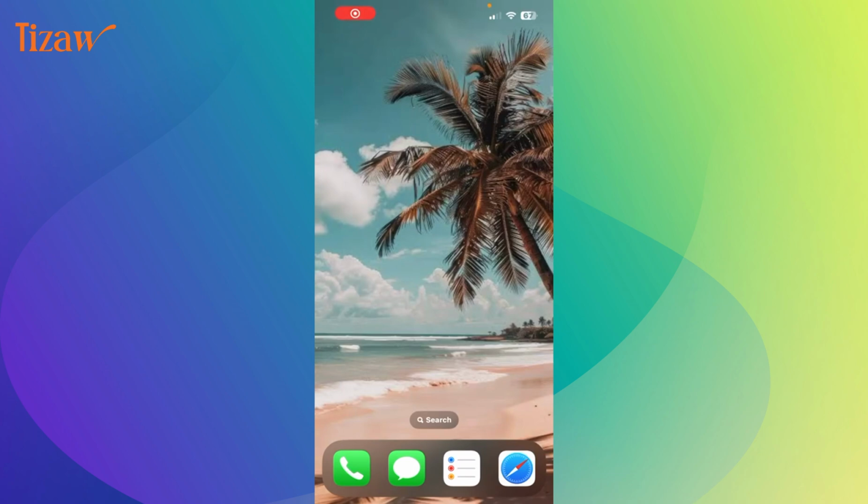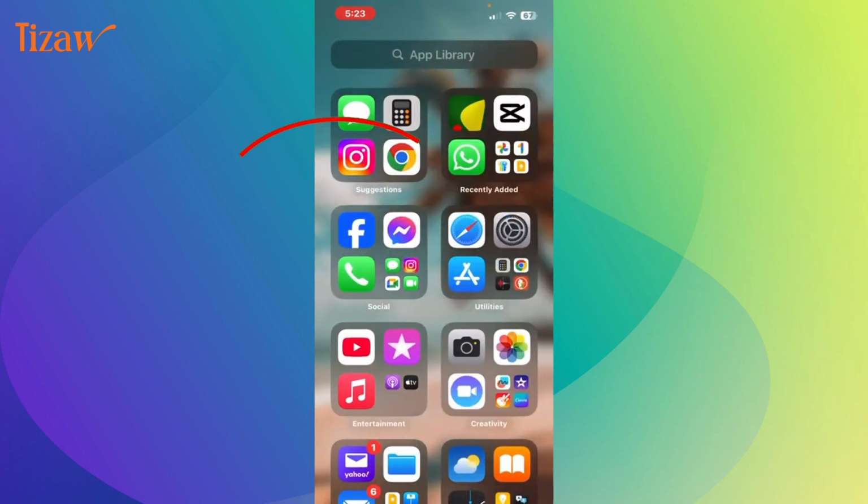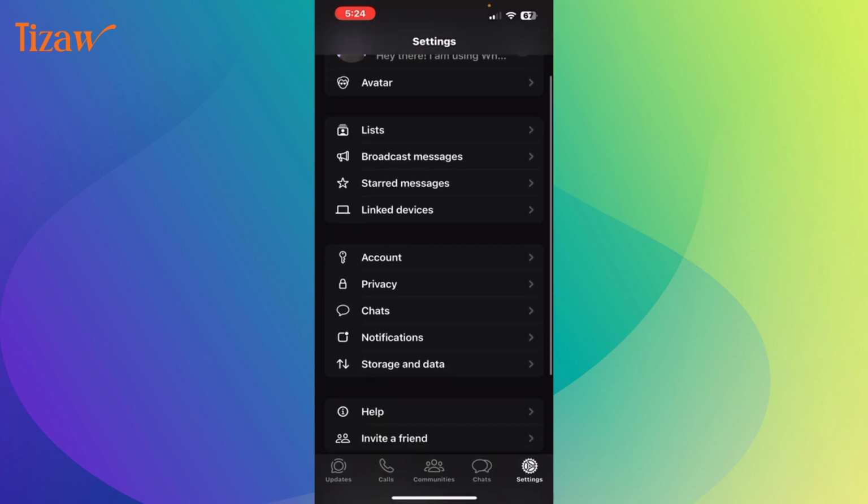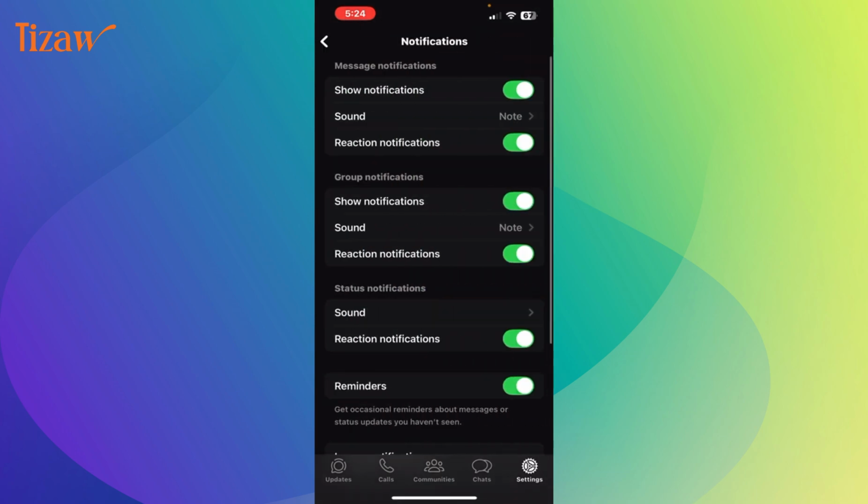Step 1. Open your WhatsApp app. Step 2. Press the settings icon. Step 3. Tap on notification. Step 4.